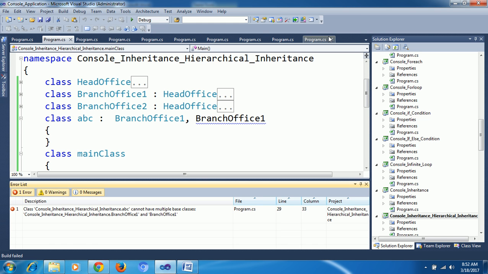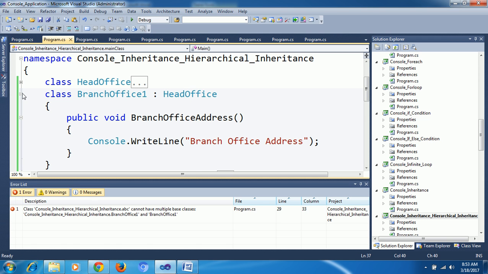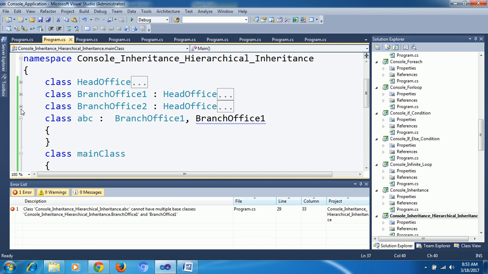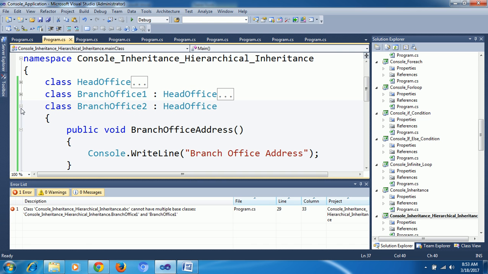Okay. What is the meaning of this? Multiple base classes are not possible. Also, what are the problems? Suppose here also I have the same method name, branch office address. Here also I have branch office address.